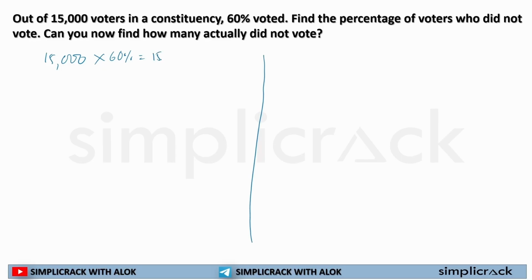I can write it as 15,000 into 60 by 100, and if I solve it, 15 into 6 is 90, then the zeros carry. So 9,000 voters voted.